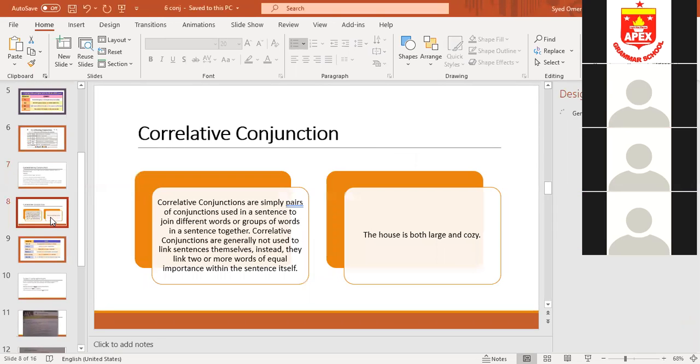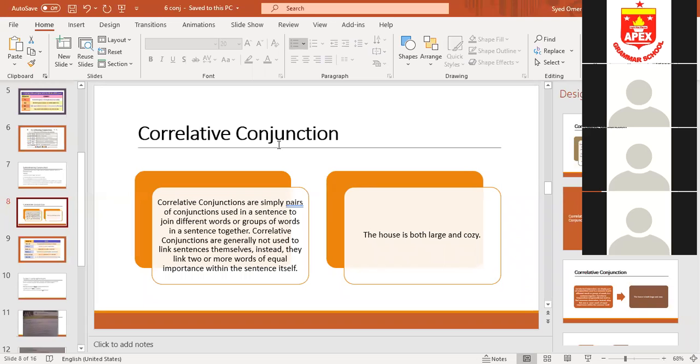Now students, the last type, correlative conjunction. Correlative conjunctions are simply groups of conjunctions. Okay, two conjunctions. These are known as correlative. Both are related to each other. These are few in number: neither nor, either or, not only but also, both and. Okay. For example, neither Ali nor his mother attended the function. Okay. Either buy a blue shirt or a yellow shirt. These are correlative conjunctions. So correlative conjunctions are simply pairs.